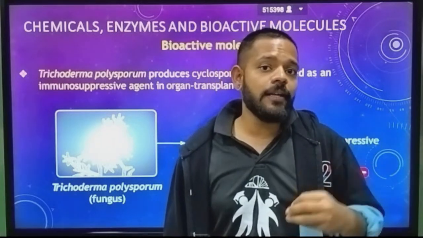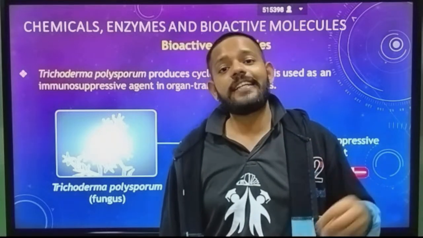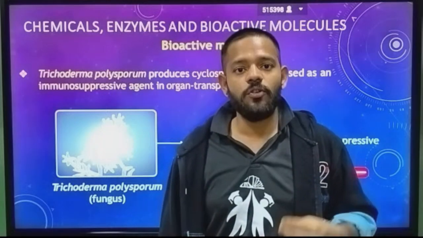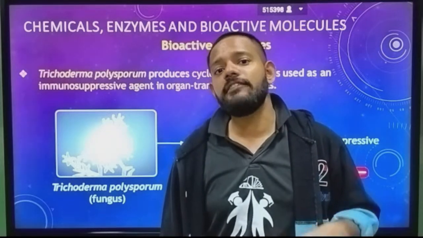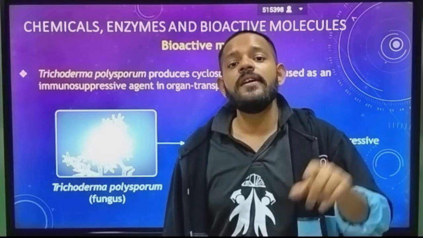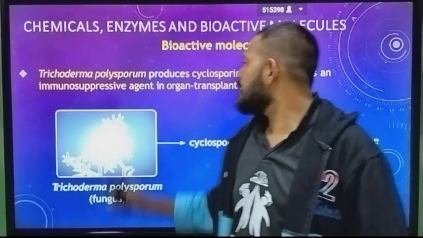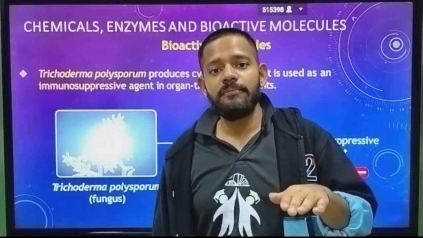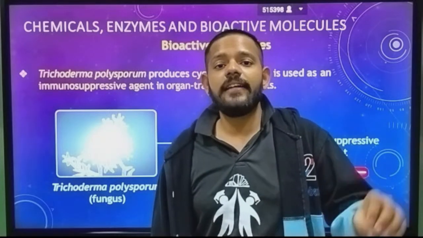Because in organ transplant, what happens is you will transplant an organ from some other donor. Okay, so it can happen that your body cannot accept this organ, does not recognize that organ. So what will your body do? It will send its antibodies to destroy that organ. So at that time we lower the immunity of our body by injecting this cyclosporin A, so that your body can easily accept that organ.